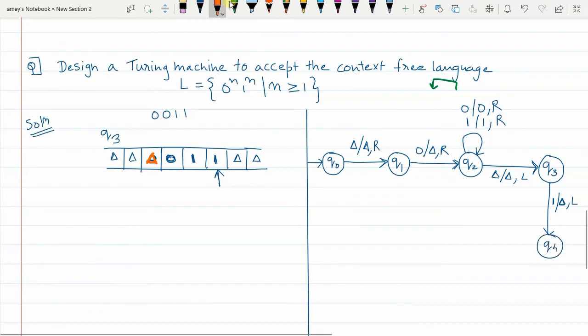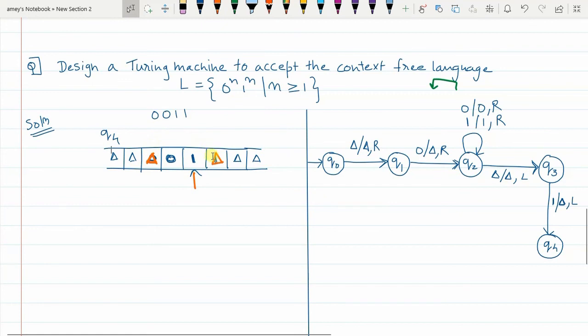So what I have done: in Q3 state, when 1 is encountered, I now know that it is the last one which has to be cancelled with the first 0. So I will replace it with delta and the pointer will move one place to the left. And in this process, from Q3, I will move to Q4 state. Now, this 0, 1 has been cancelled.